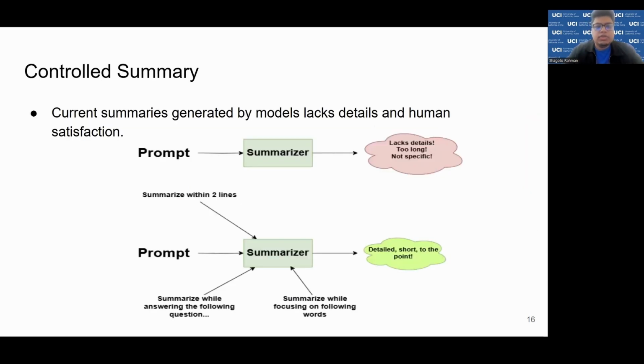Now, before going to the security aware summarizer, first we have to understand what this controlled summary is. If you send your prompt to a normal summarizer, it will generate some summary that lacks details, maybe too long, not so specific. As a result, we need some control signals. We should send some signals to the summarizer so that it can generate summaries that are detailed. So in controlled summary, we say summarize within two lines, focus on these keywords, summarize while answering these questions. As a result, the summary that we get at the end is detailed, short, and to the point.